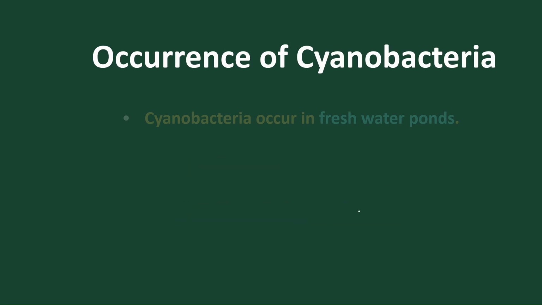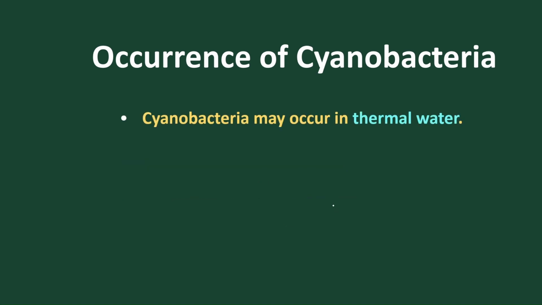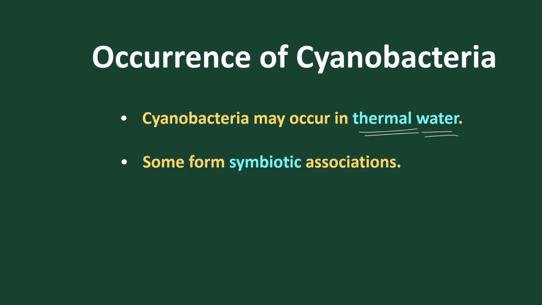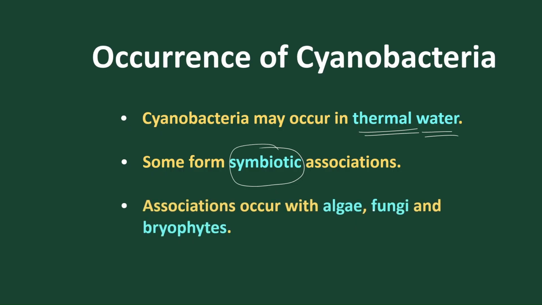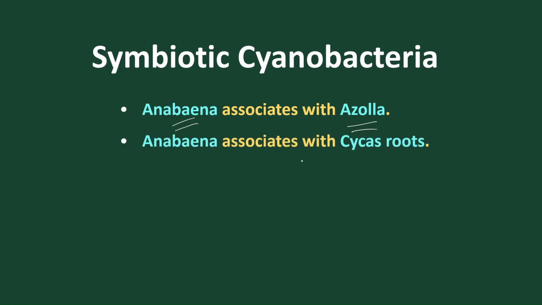Now, the occurrence and habitat of cyanobacteria: they are mostly freshwater, that is aquatic. Some are found in seawater, marine. Some are found in moist soil. Cyanobacteria are also found in high temperature water, or thermal water. They also form mutual association with other groups of plants like algae, fungi, Bryophyta, Pteridophyta